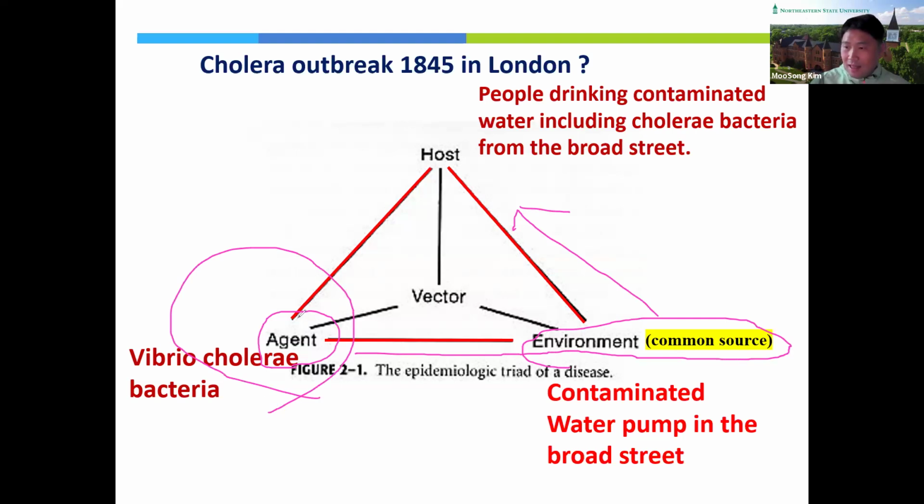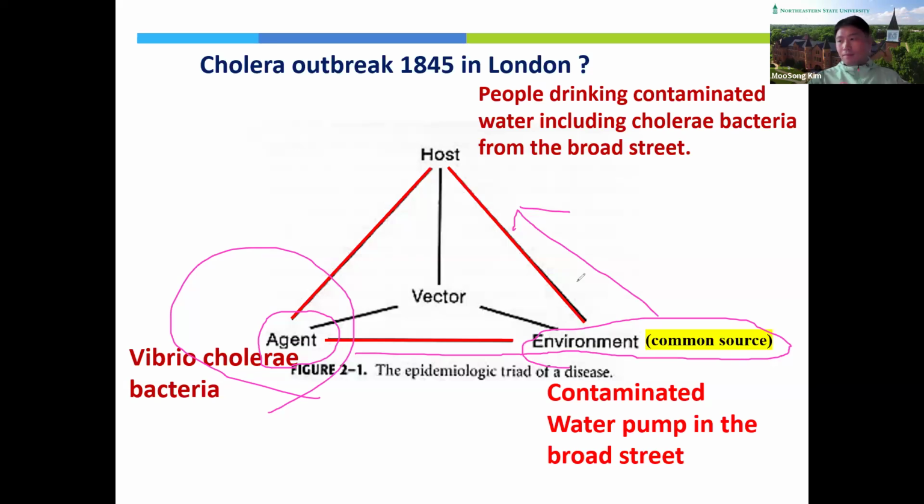These bacteria do not go directly to the host. There is an intermediate step, which is the contaminated water, the common source. A common source is a source people share. So these bacteria go through this common source to the people. So people got cholera this way.